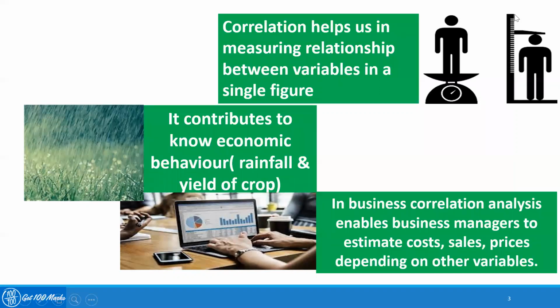I have given another example here, the height and weight, which are mostly correlated with each other. So definitely you can see a single figure, suppose we are getting around 0.9, definitely it shows that there is a very high correlation. So actually you will get a Pearson correlation coefficient, which is a single figure that lies between -1 and +1, which gives a very clear idea about the relationship between two variables in a single number.